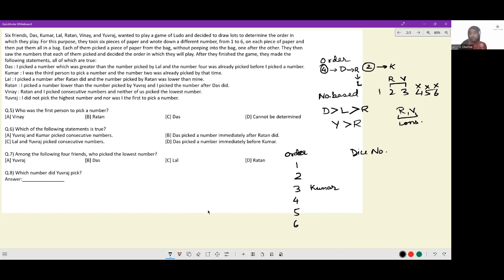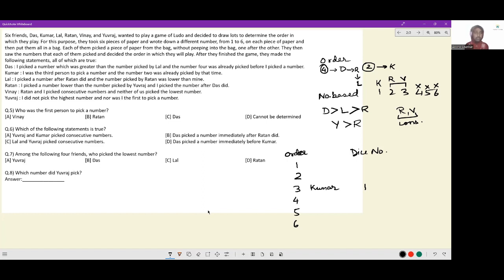Because Das, Lal, and Yuvraj are higher, the only person left who can get 1 has to be Kumar. So the number that Kumar picked was 1. 2 was picked ahead of this.